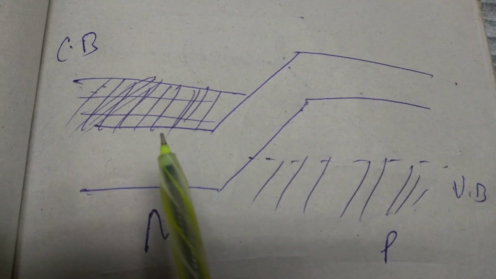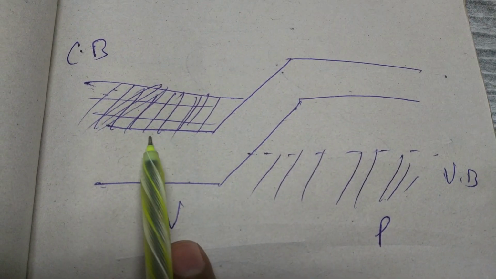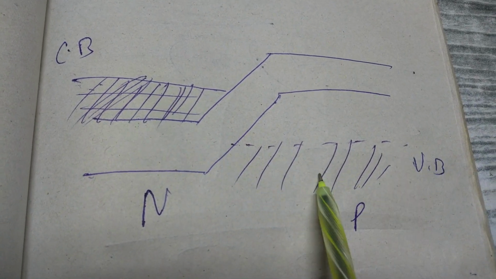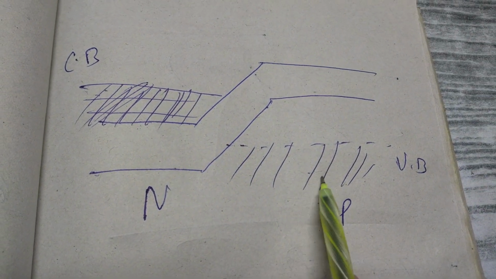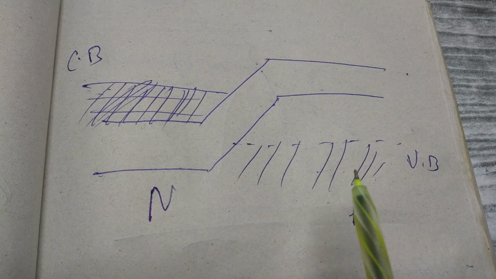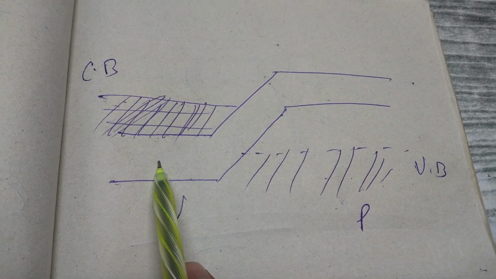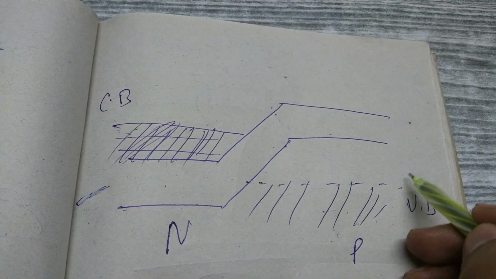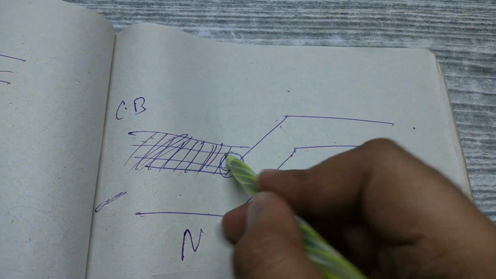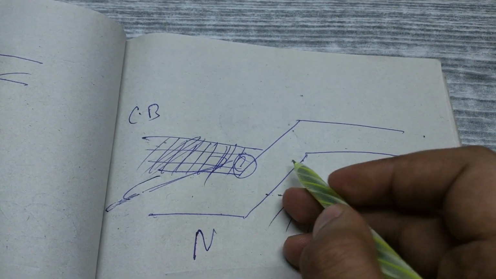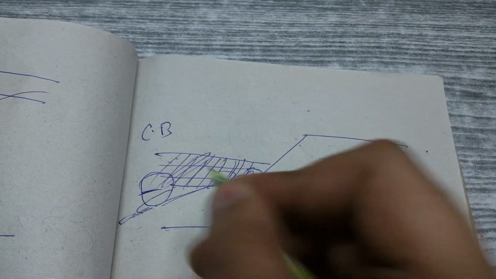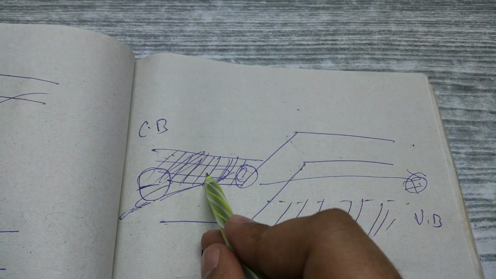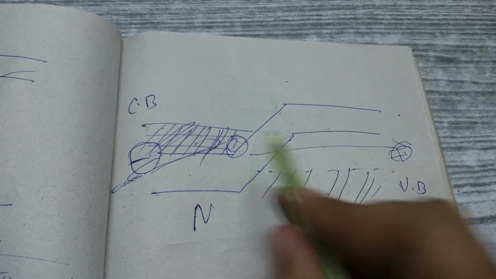So if you see in this diagram, electrons are at a higher energy level just because they are at a higher potential, and these electrons in the p band are at a lower energy level because they are at a lower potential. Since this is a forward biased PN junction diode, with the negative terminal over here and the positive terminal over here, an electron would be repelled by the negative terminal and attracted by the positive terminal. So definitely it is unstable over here, higher energy, and lower energy over there.